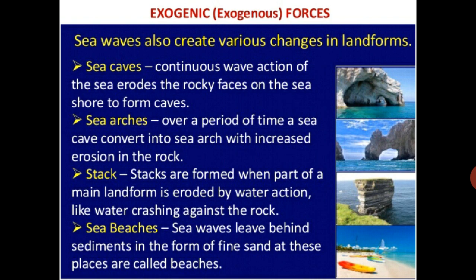So near the sea, this type of things are formed. What are the things there? Sea caves are there, arches are there, stacks are there, and sea cliffs. The steep rocky coast rising almost vertically above the sea water is called a sea cliff. Sea water also deposits sediment along the shores, forming beaches.